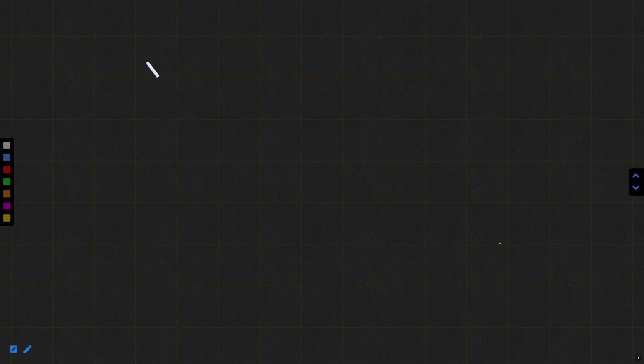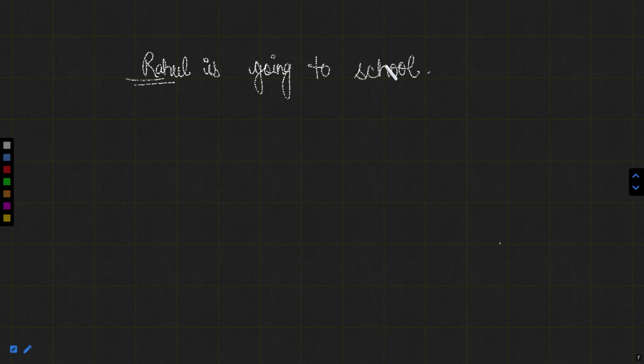Now here, as you see the structure, let us have some more sentences. Rahul is going to school. Now here we can see that this person is going in some direction. So he's going to school. Whereas if I say Ravi is a student, there is obviously a difference between this is and this is.